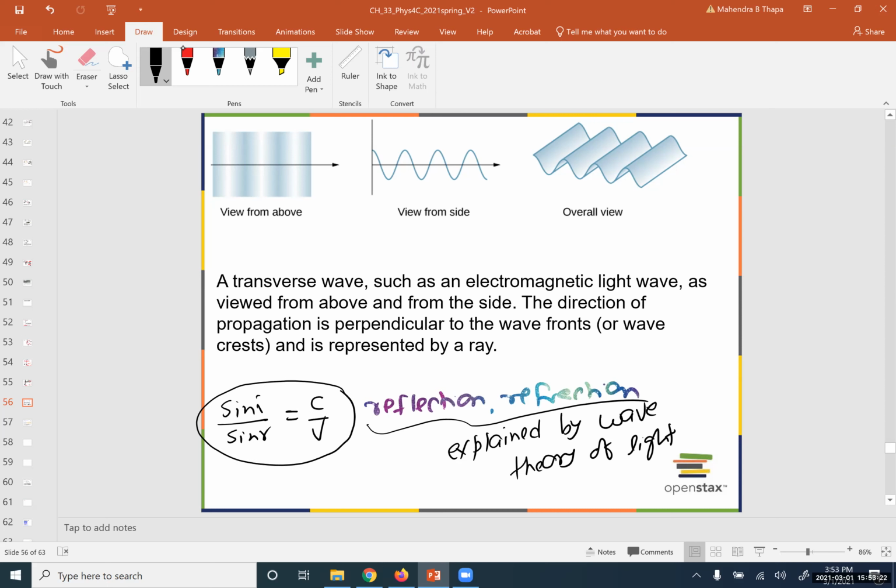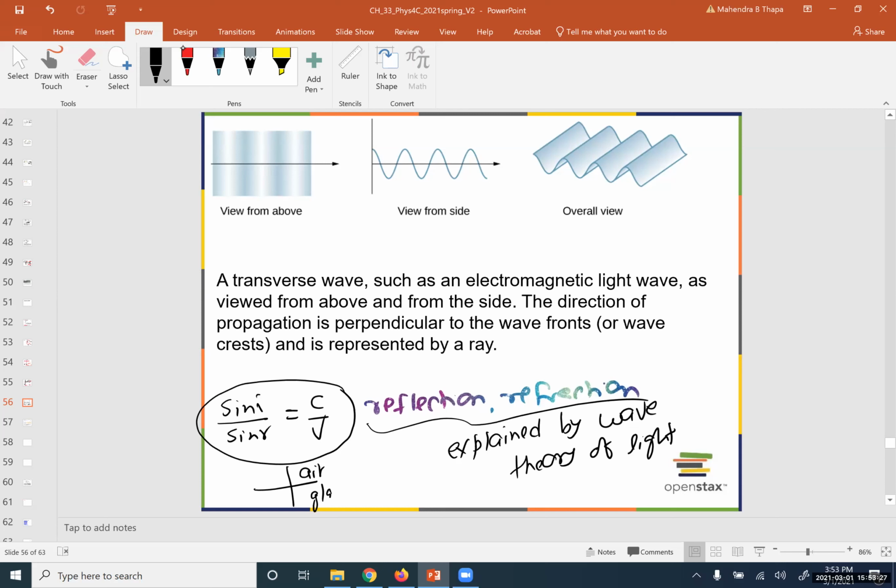Means if light is traveling from, say, I have this medium is air, other medium is glass, this angle of incidence is I, this angle of refraction is R, then we can show that sine I over sine R is equal to the speed of light in air over the speed of light in the glass. Okay, this is for the refraction. In the reflection, we can show that I equals R, angle of incidence equals angle of reflection, and incident ray, refracted ray, and normal all lie in the same plane. Okay, let's talk about that.